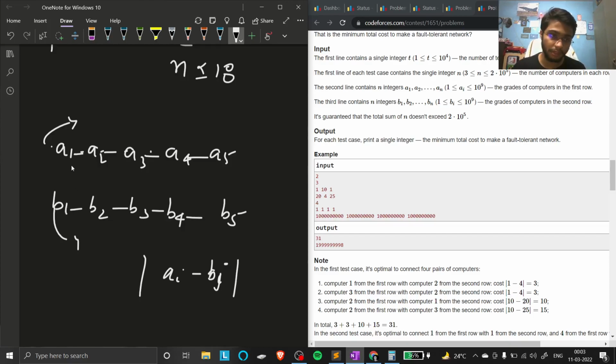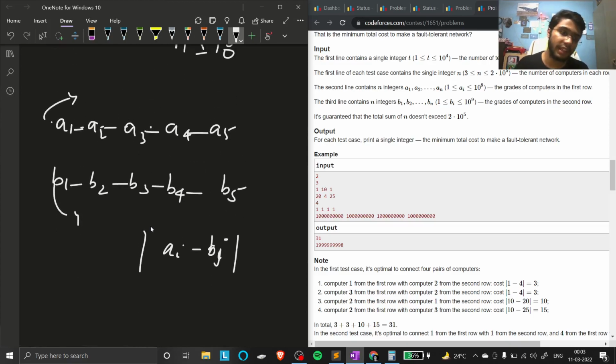A1 minus B1, or whatever connection we are making, should be the minimum. So here you can easily connect like this, and it would be a complete circuit. Yes, that is right, but it is not guaranteed that it would give us the smaller sum. It is one of the cases. It is the first case.